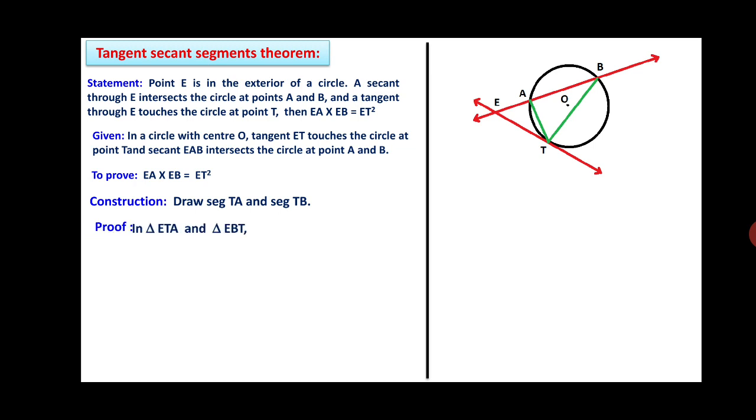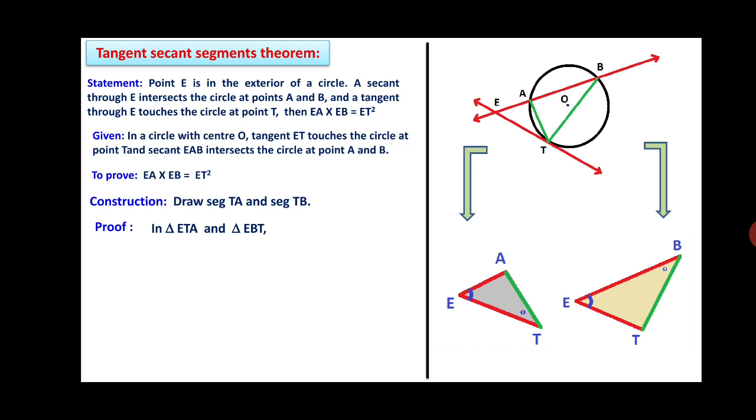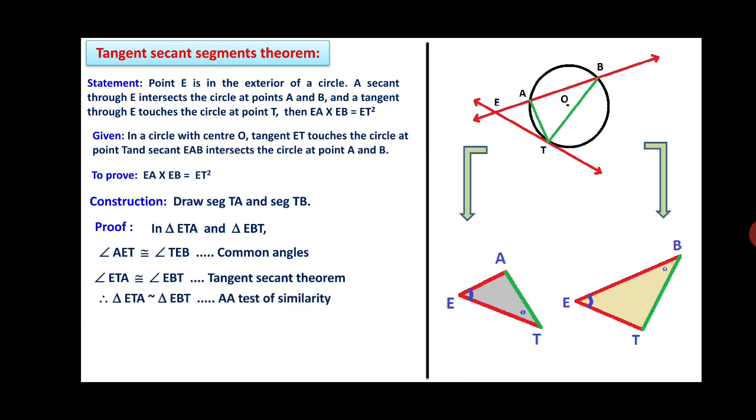We'll continue with the proof. Friends, in triangle ETA, this is triangle ETA, and one more triangle EBT. These two triangles are extracted from the original. These two triangles we have to consider. Here you will get angle AET congruent with angle TEB, that is the common angle. Angle ETA congruent with angle EBT, by the tangent secant theorem. Therefore, triangle ETA is similar to triangle EBT, by the AA test of similarity. If you take the corresponding sides of these similar triangles, you get ET upon EB is equal to EA upon ET. By cross multiplication, you will get the required result.